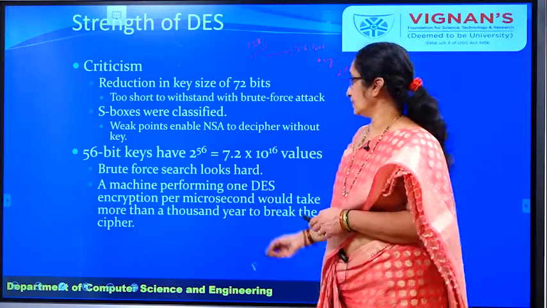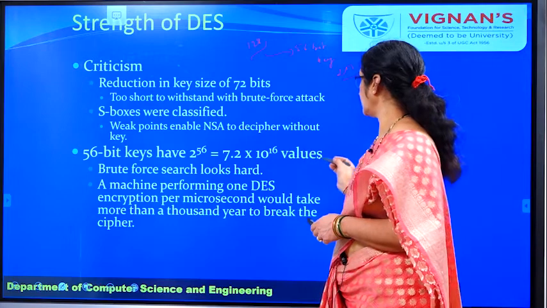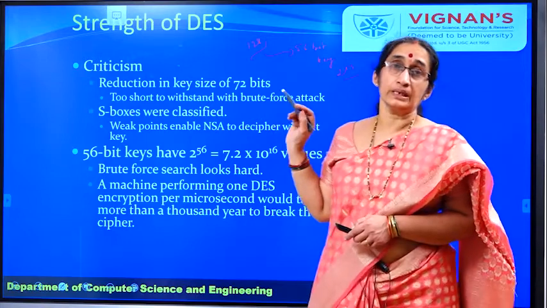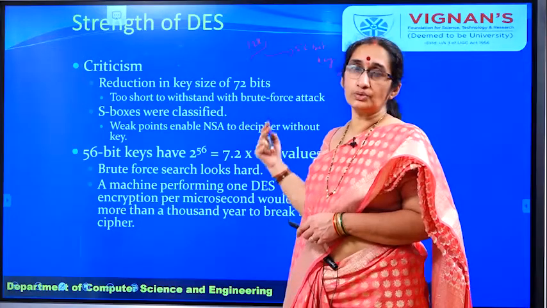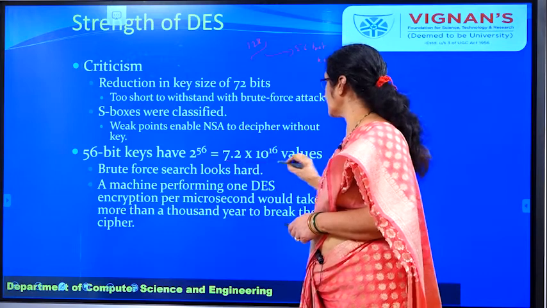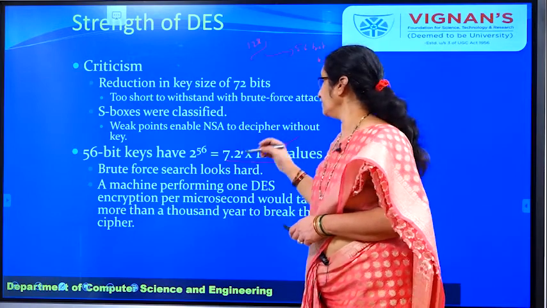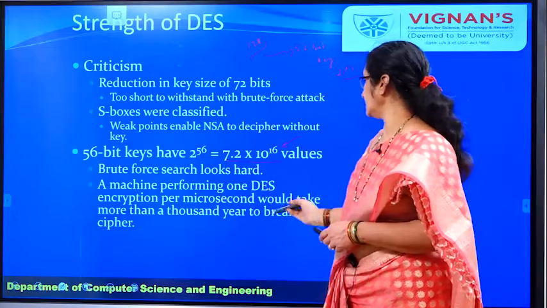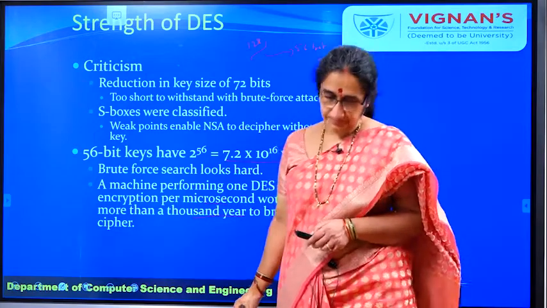When you use 56 bits, it is 2 power 56, that is 7.2 into 10 to the power of 16 values. What is a brute force attack? Applying each and every combination of key to the algorithm and trying to find out the key. This is a very tedious process, because applying the algorithm with each and every key takes a lot of effort. Even if a machine performs 1 DES encryption per microsecond, it would still take some thousands of years.